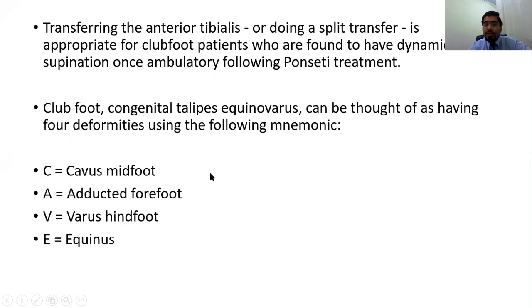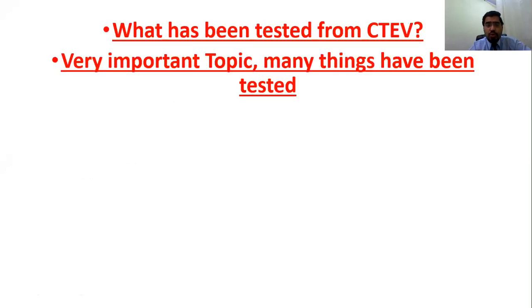So transferring of the tibialis anterior, this complication is often tested in exam. So this swing phase supination after CTV, you have to remember which tendon is transferred, tibialis anterior, where it is transferred, cuneiform. You must remember and you must go through this topic.